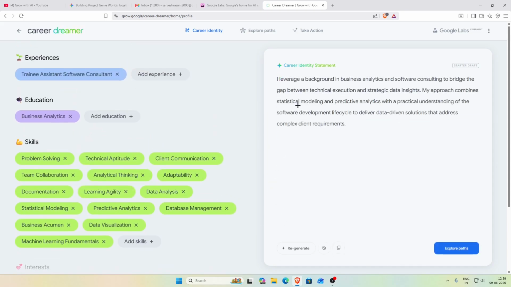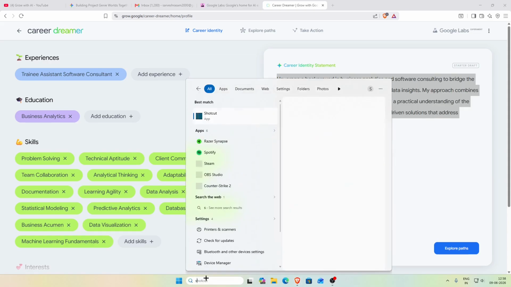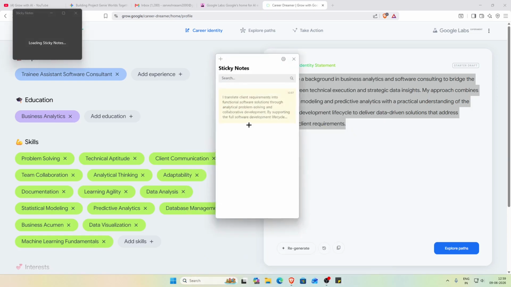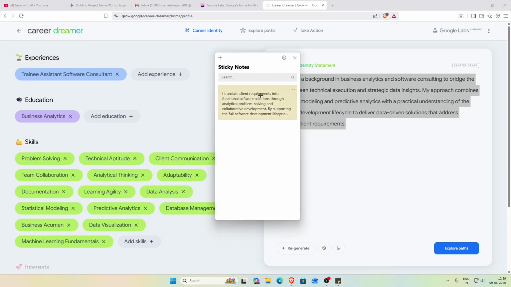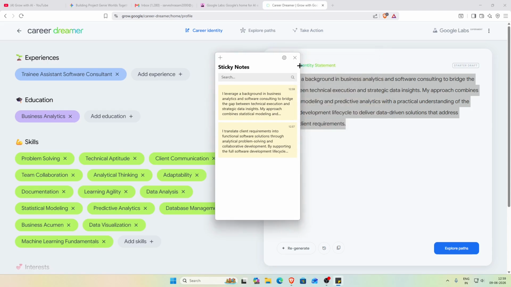So now it shows: I leverage a background in business analytics and software consulting to bridge the gap between technical execution and strategic data insights. My approach combines statistical modeling and predictive analytics with a practical understanding of the software development lifecycle to deliver data-driven solutions that address complex client requirements. Wow, this career identity statement is really nice. I'll change it to this one. It's the sticky notes. Let's create a new note and let's enter here. Okay, nice.